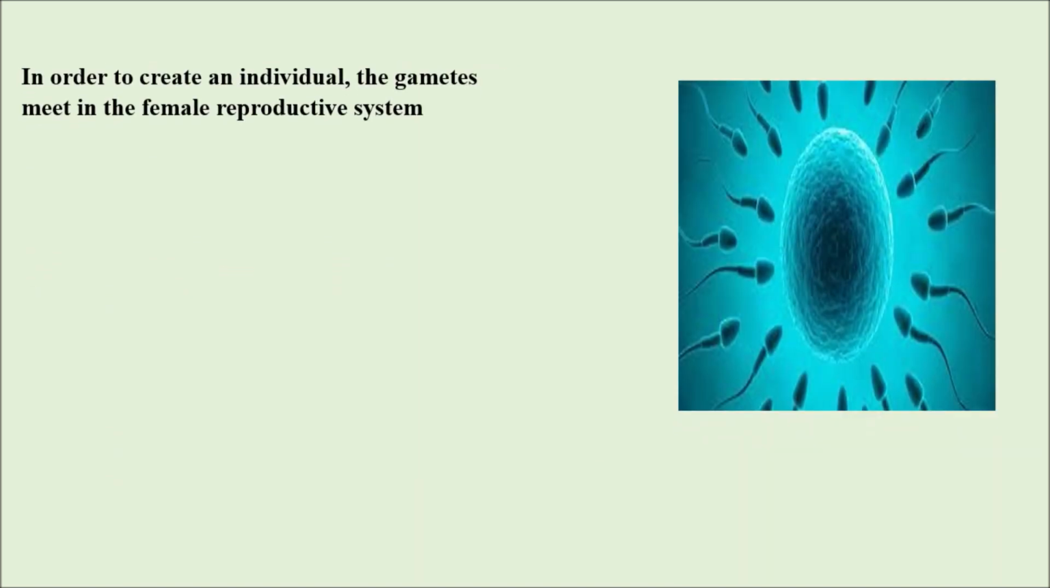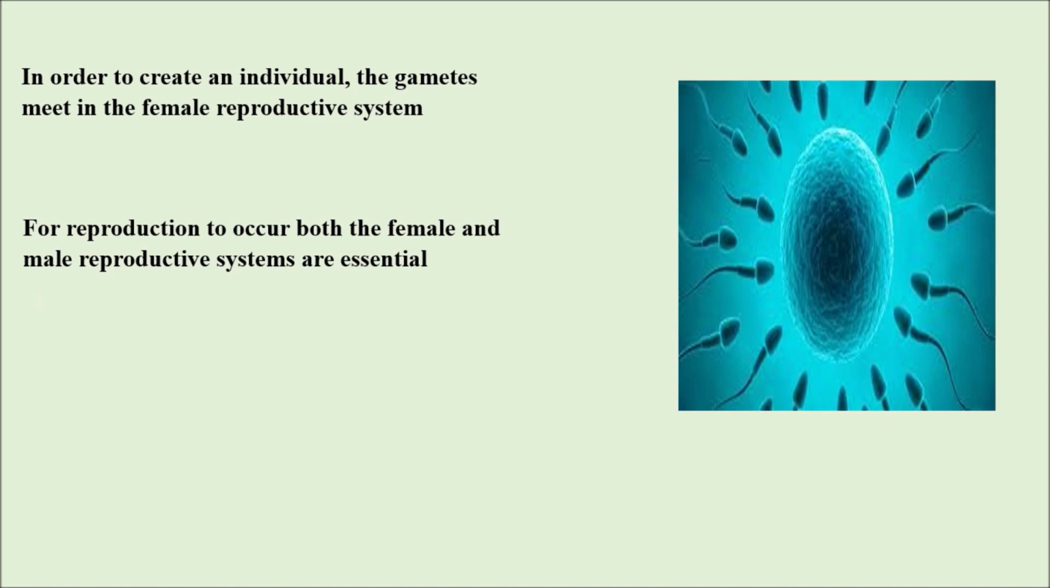And going further, in order to create an individual, the gametes meet in the female reproductive system. So where does the site of fertilization occur? It is the female reproductive system. For reproduction to occur, both the female and male reproductive systems are essential. Especially when it comes to sexually reproducing organisms, we require both the female and male reproductive systems so that the process may continue and reproduction may occur.